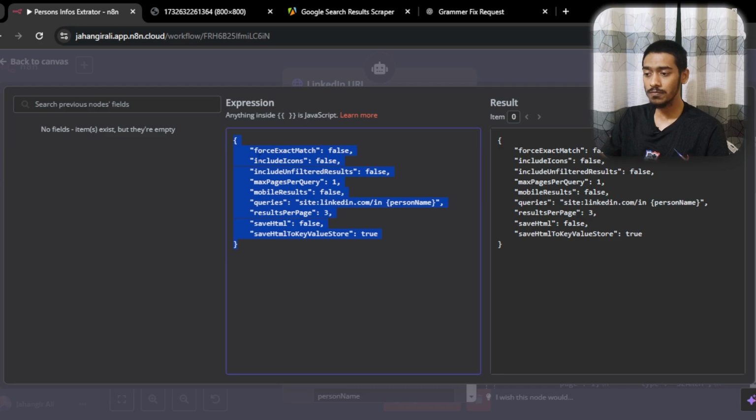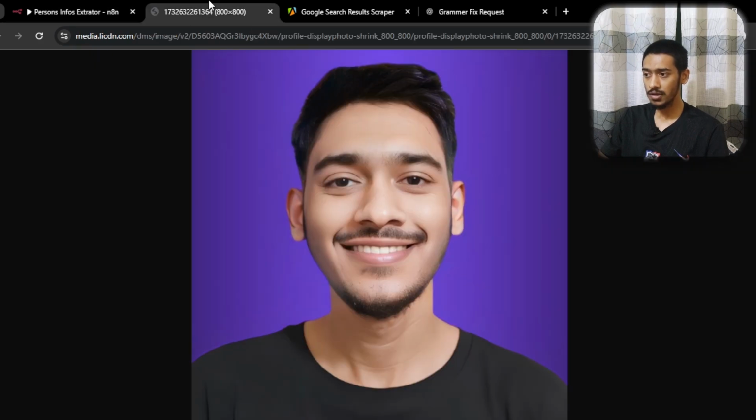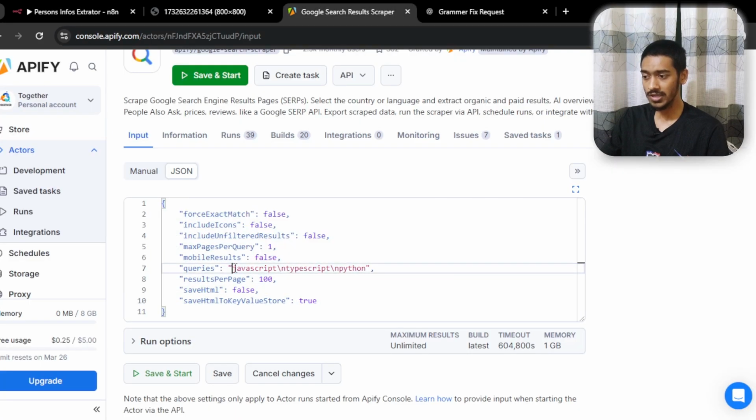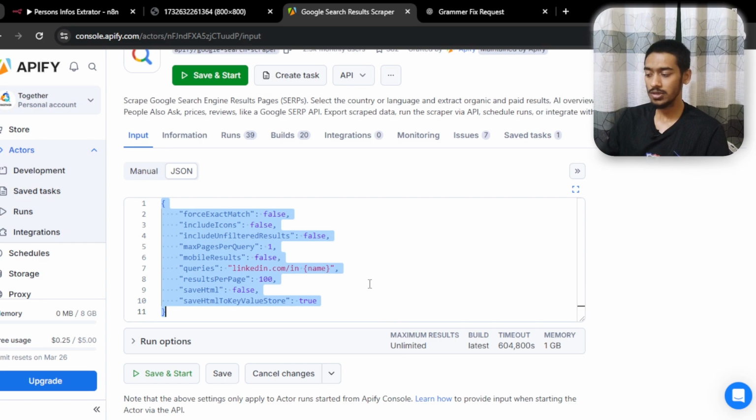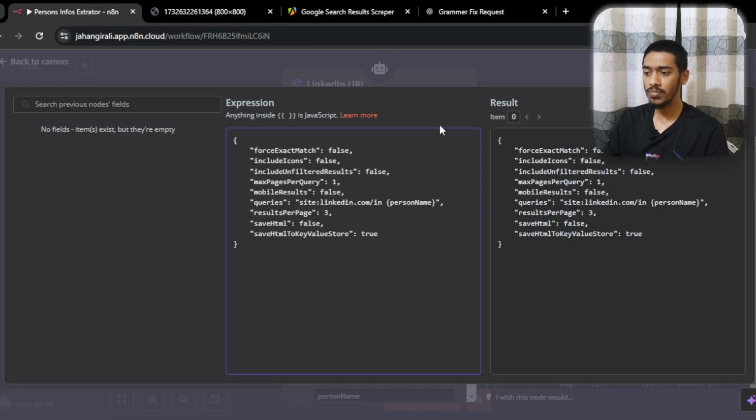After that, as you can see, it says JavaScript and Python, so those are the search results. In our case our search will be linkedin.com, using a slash in, that's it. Then in here we put the name, for example name, and that will contain the name of the person. That's the thing I'm using. We copy that and use it in here, that's it. So you can see that's all of it.